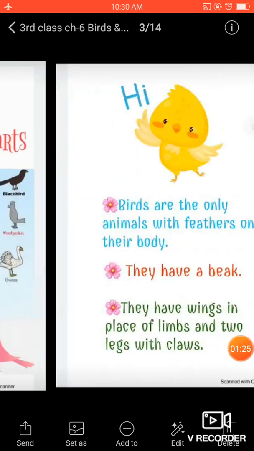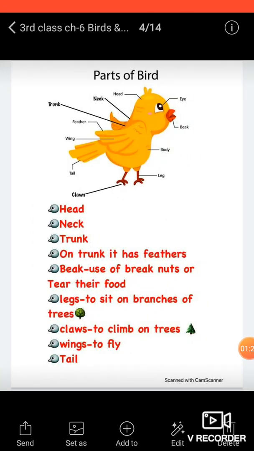And let's discuss these body parts again. Now see, upside there is the head with eye and beak, and after the head they have the neck, and downside of the neck, feathers, wings, and legs.